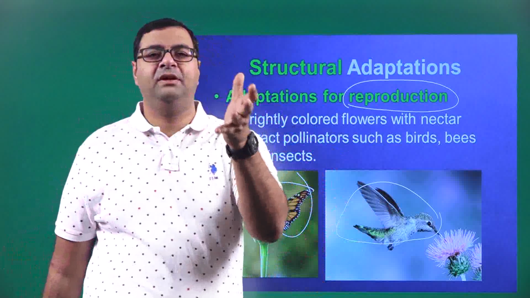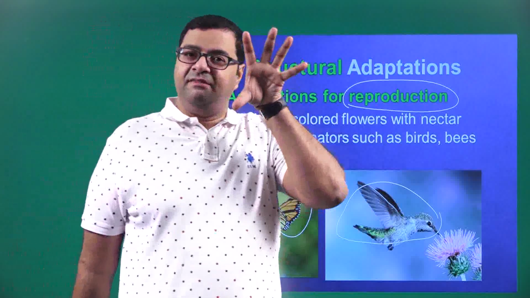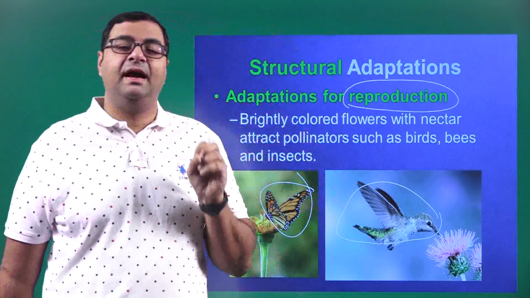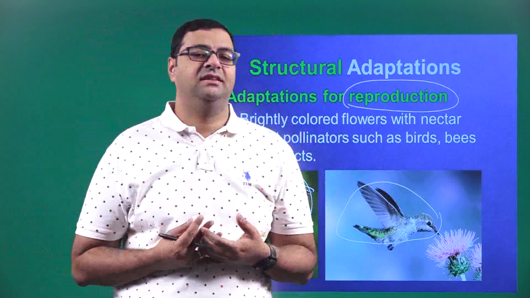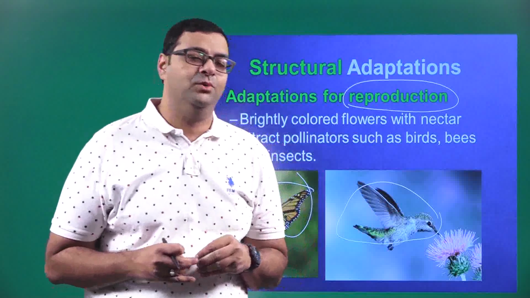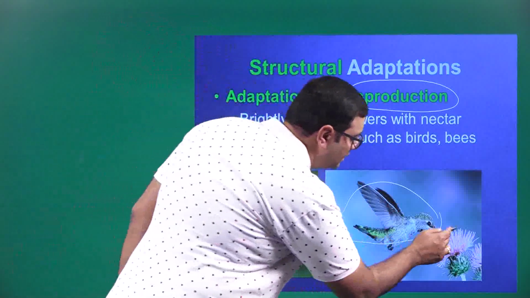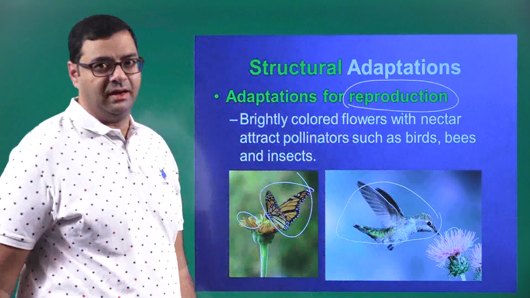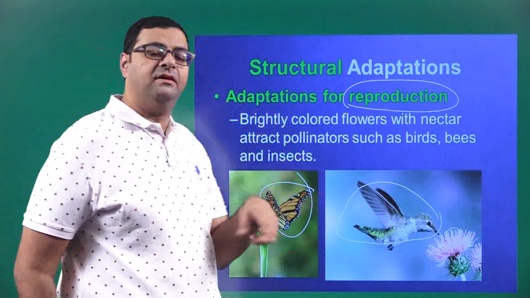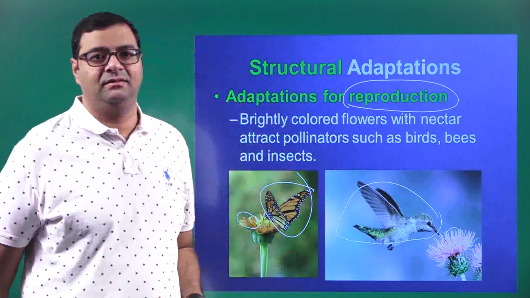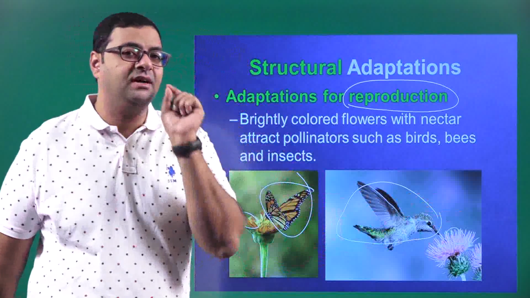They have to throw something onto the insect. In the sense, I am very bright, so you come to me and suck the nectar. So in order to attract the insects, the first thing flowers do is have petals which are brightly colored like this. And then the second thing is, the insects come to the flowers for nectar. That is a sweet substance which is present in the flowers. So they come for the nectar.